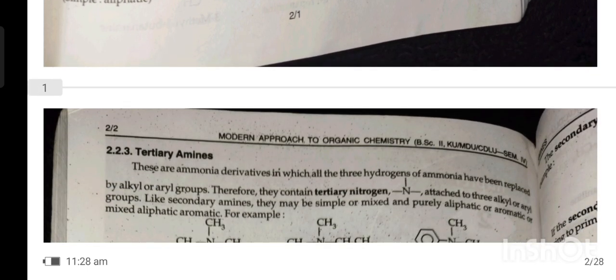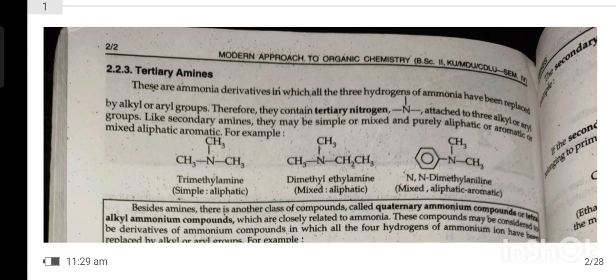Tertiary amines. They are ammonia derivatives in which all three hydrogens of ammonia have been replaced by alkyl or aryl groups. Therefore, they contain tertiary nitrogen attached to three alkyl or aryl groups. Like secondary amines, they may be simple or mixed, and purely aliphatic or aromatic or mixed aliphatic-aromatic. For examples, trimethylamine, dimethylethylamine, and N,N-dimethylaniline.